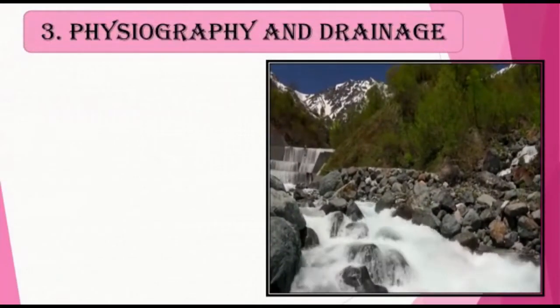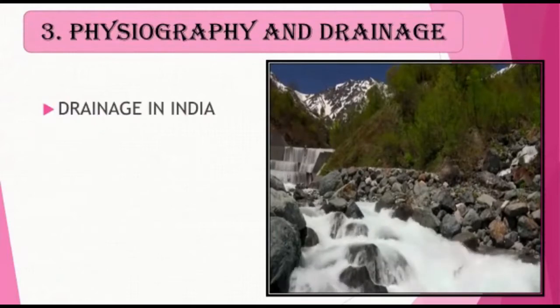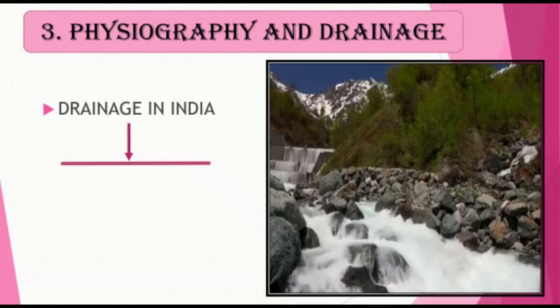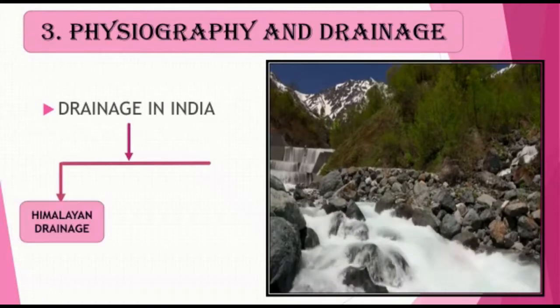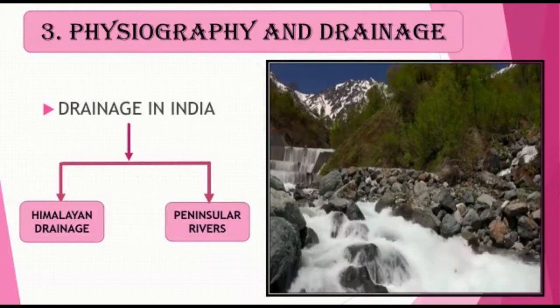Also, we have studied about the drainage system in India. Drainage describes the river system in a particular area. The drainage system consists of the total area covered by tributaries and other water bodies. Also, we have studied how this drainage system works in India on such a large scale. On that basis, we have two divisions of the drainage system in India. They are Himalayan drainage and peninsular rivers.